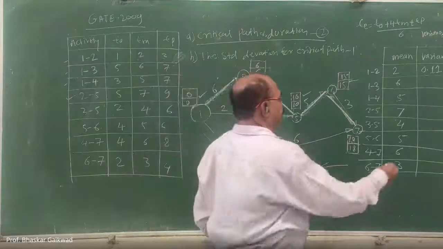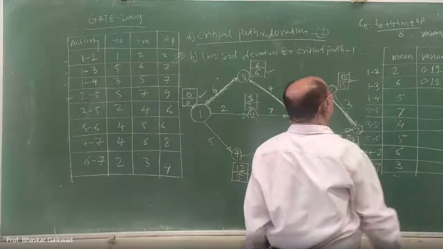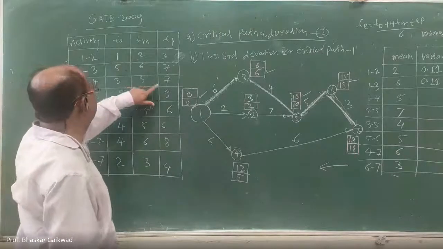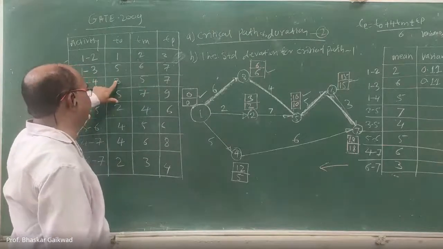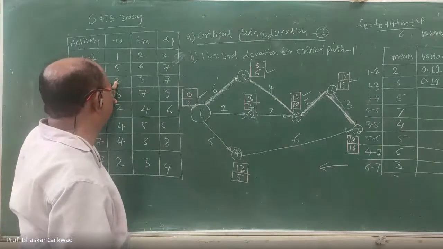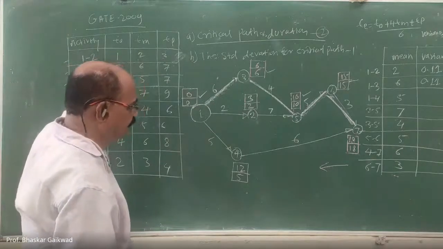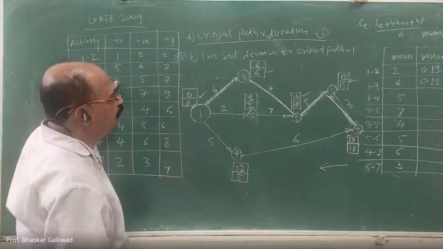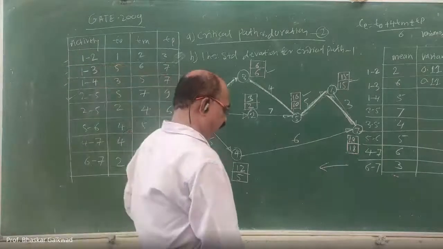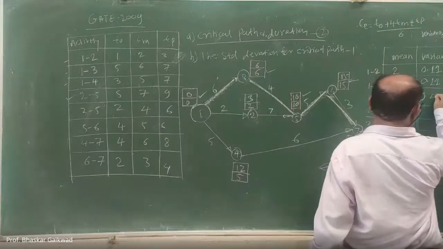Again, same thing will be there. Then 1 to 4: 7 minus 3, 4. 4 divided by 6 bracket square. How much? 0.44. Yes, 0.44.